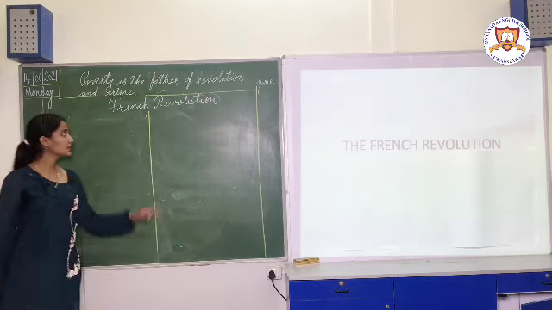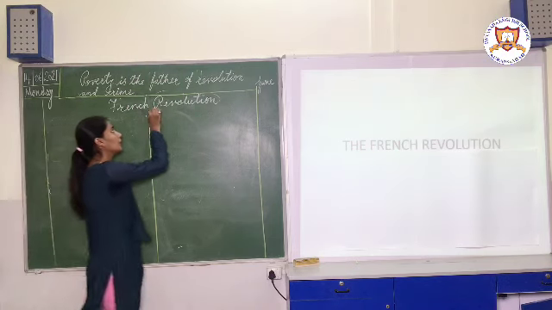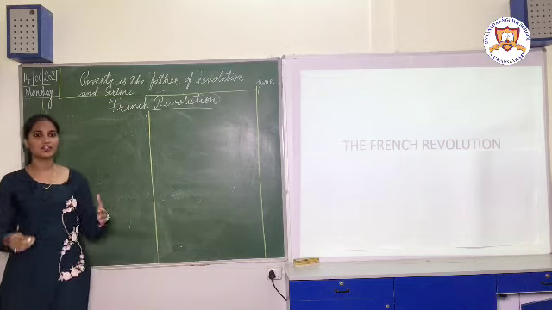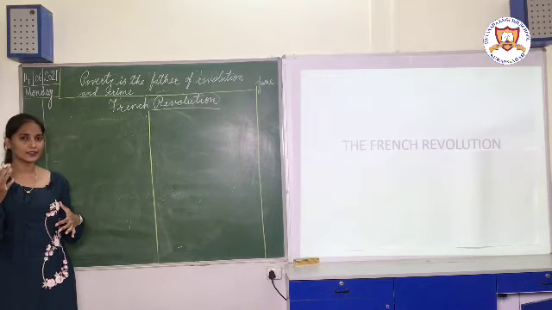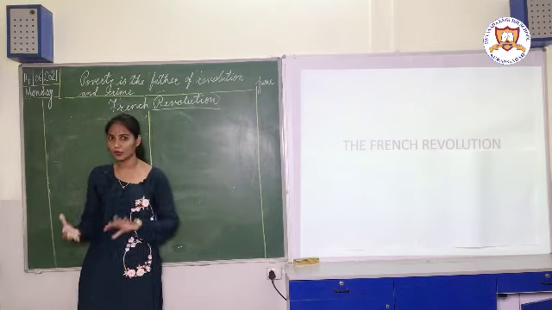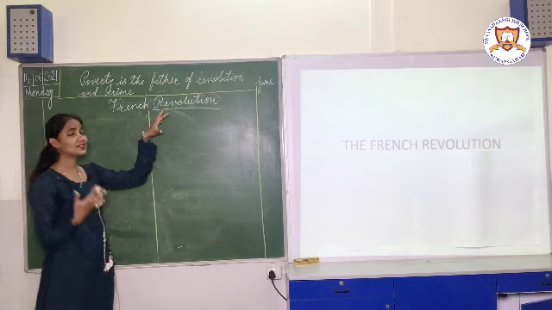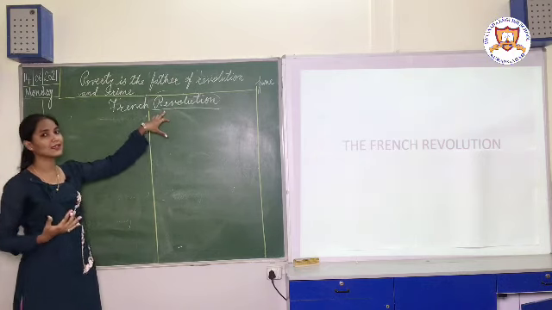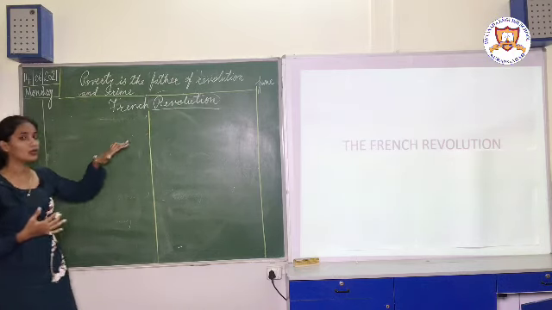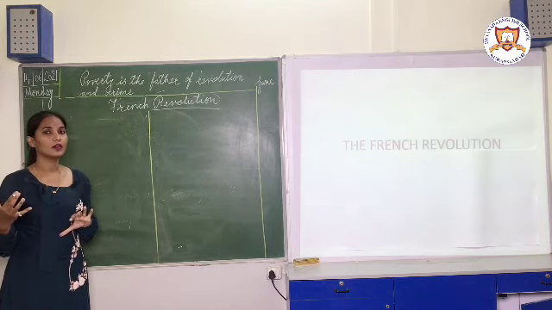Okay. First we need to understand the meaning of the revolution, what the revolution is. Revolution is change in any political institution. For example, if in any country monarchy is there, and that monarchy changes into a democracy because of any reason, that sudden, drastic change is known as the revolution. So in France also, earlier monarchy was there and that monarchy changed into a republic.